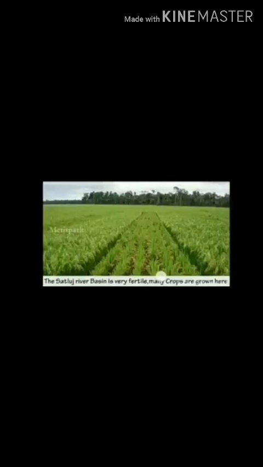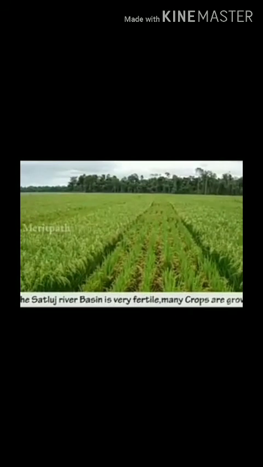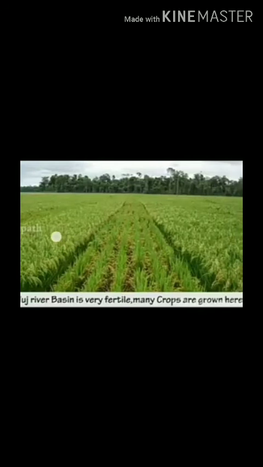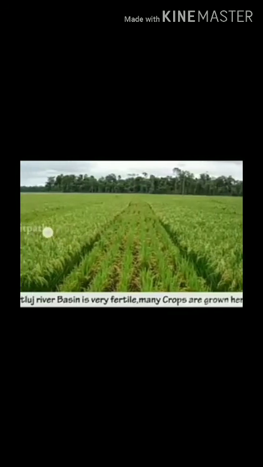Students, the Satluj River Basin is very fertile and many crops are grown there. Crops like rice, maize, sugarcane and oil seeds are the main crops of the Satluj Basin. And wheat is the main crop. Which one is the main crop? Wheat is the main crop.